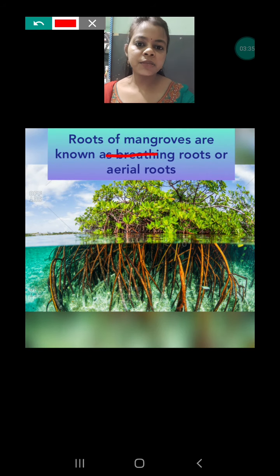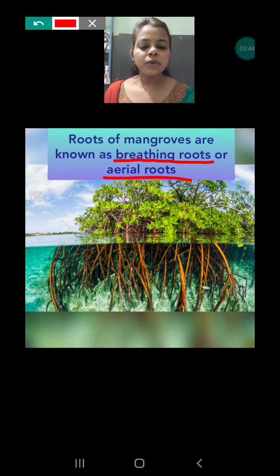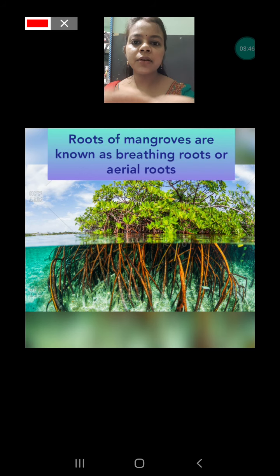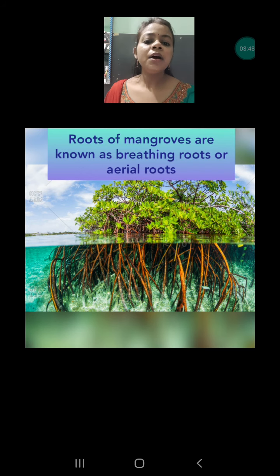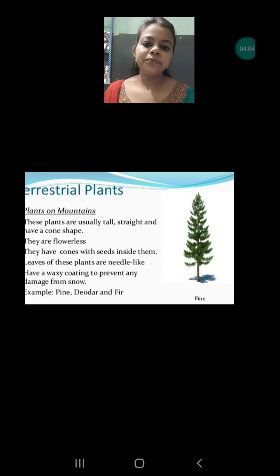These are known as breathing roots or aerial roots. Both are the same. So this is an important question which can be asked from this topic: which kind of root is found in mangrove plants? The answer is breathing roots or aerial roots. And why are these roots coming out? Because inside the clay soil, they are not able to absorb air, and that's why they have to come out of the soil.